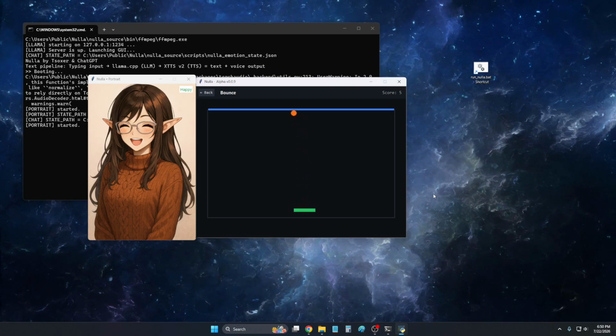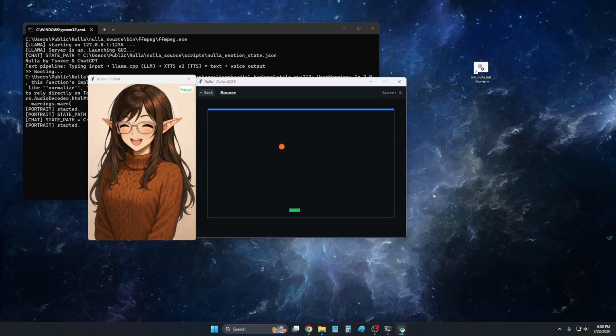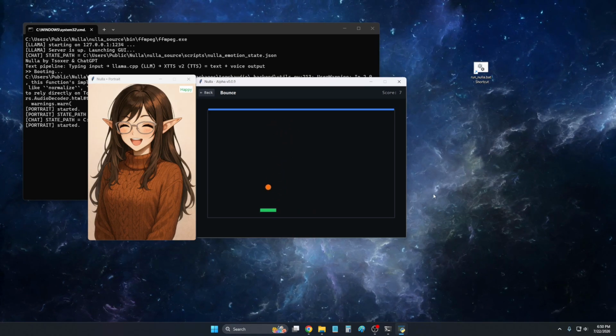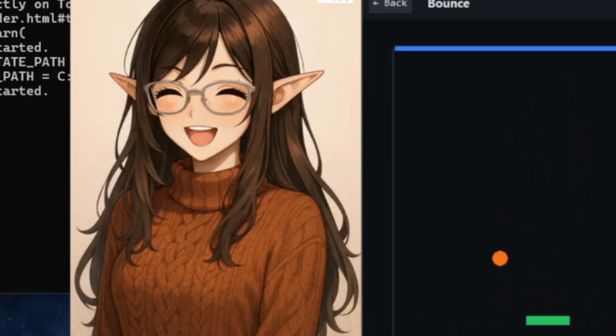Get ready to dive into a fun game of ping pong. Control your paddle with the left and right arrows or A and D keys. Show those balls who's boss.